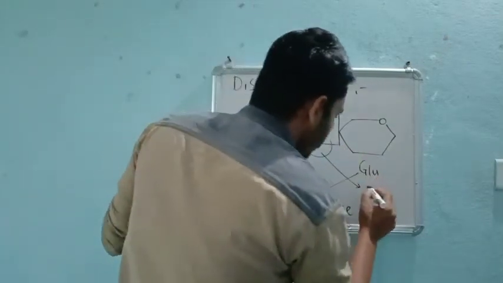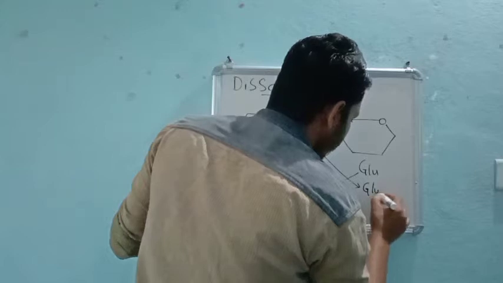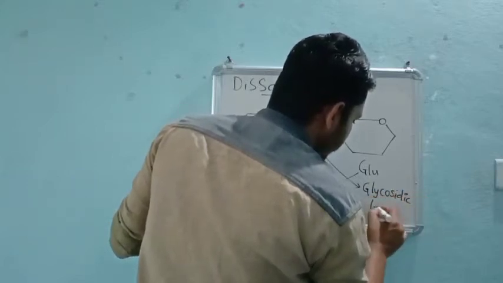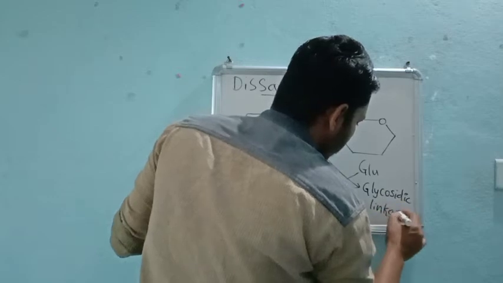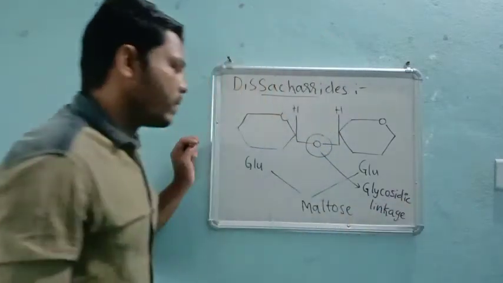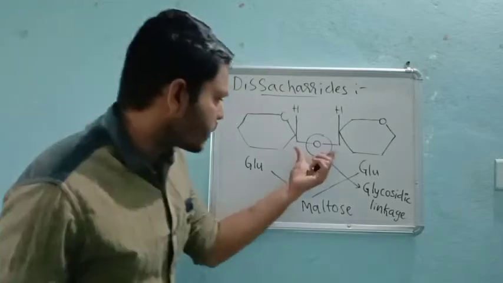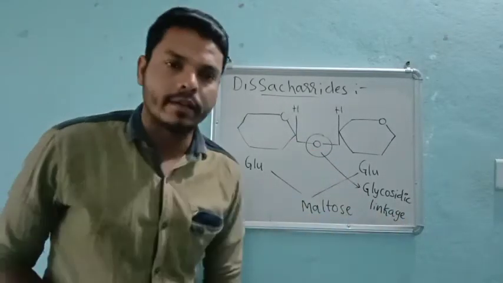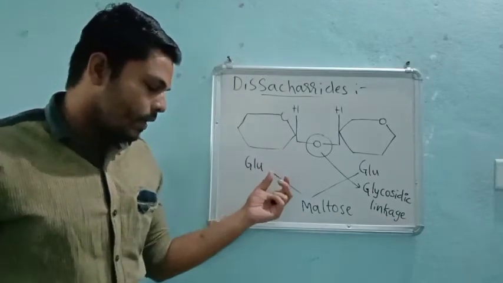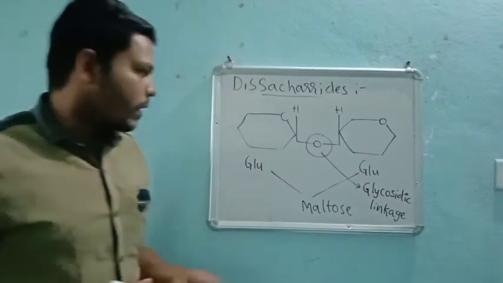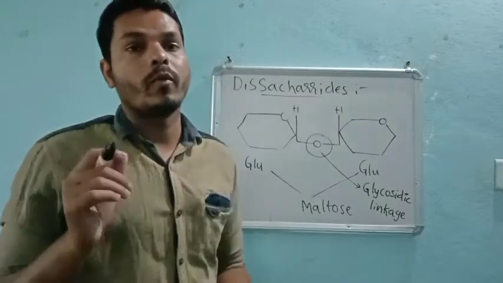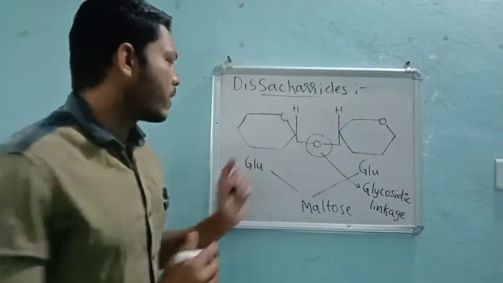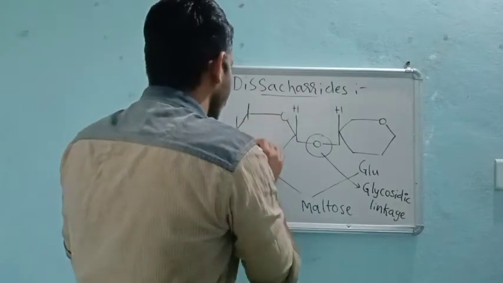That linkage is nothing but the glycosidic linkage. We call it the glycosidic linkage, right? So they always form a bond through the oxygen itself. That particular linkage is the glycosidic linkage, formed with the loss of a water molecule, right? This oxygen comes whenever they undergo loss of a water molecule.